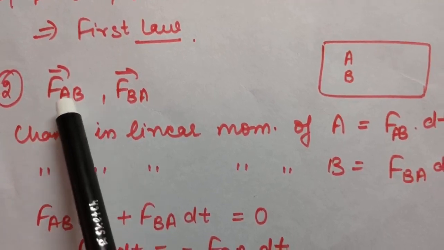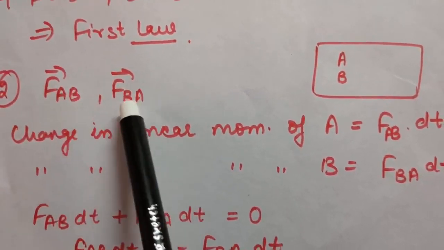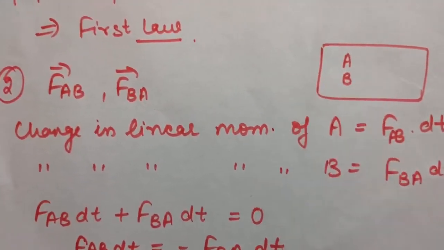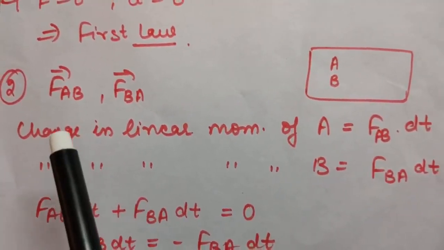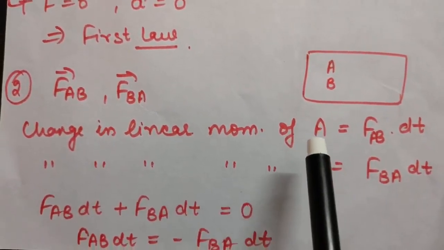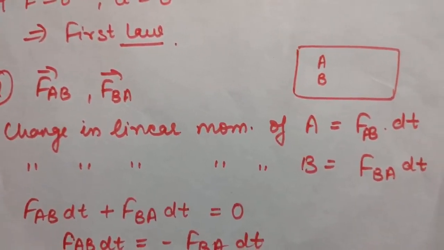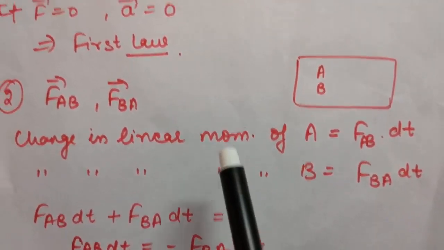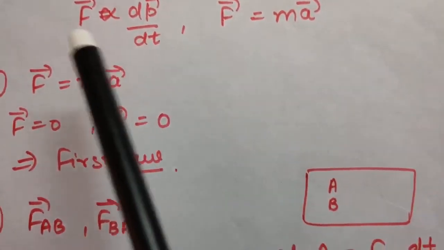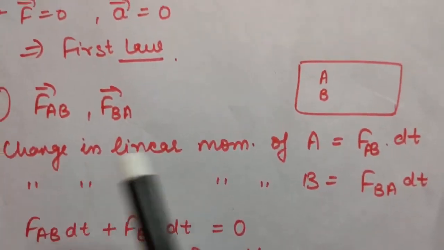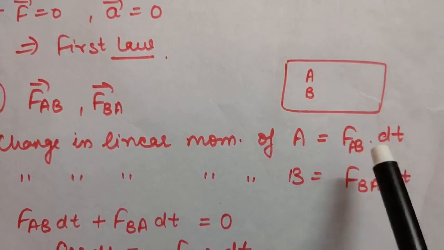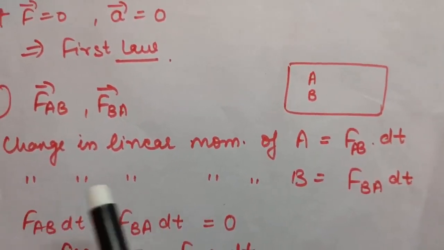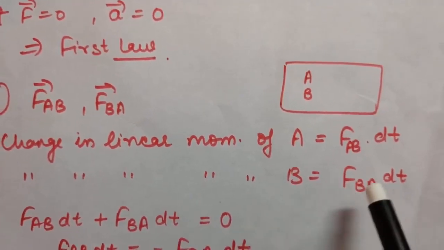FAB is the force applied on A due to B, and FBA is the force applied on B due to A when they collide with each other. So again there will be a change in momentum. Let us consider the change in linear momentum of A. See, F is dP by dt from the second law. So the change in linear momentum, dP, will be F into dt. So we can say the change in linear momentum of A will be FAB into dt because FAB is the force which is applied on A. Similarly, the change in linear momentum of B will be FBA into dt.